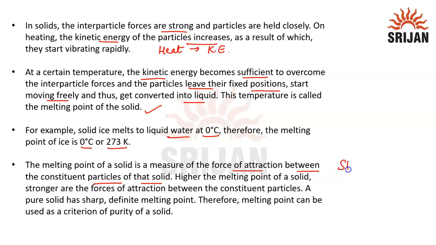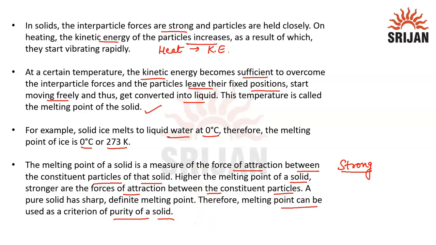If strong forces are present between the particles, it would take a higher temperature to overcome those forces of attraction, meaning the melting point will be higher. So we can say the higher the melting point of a solid, the stronger the forces of attraction between the constituent particles, and vice versa. Pure solids always have a sharp, definite melting point, so melting point can also be used as a criterion for the purity of a solid.